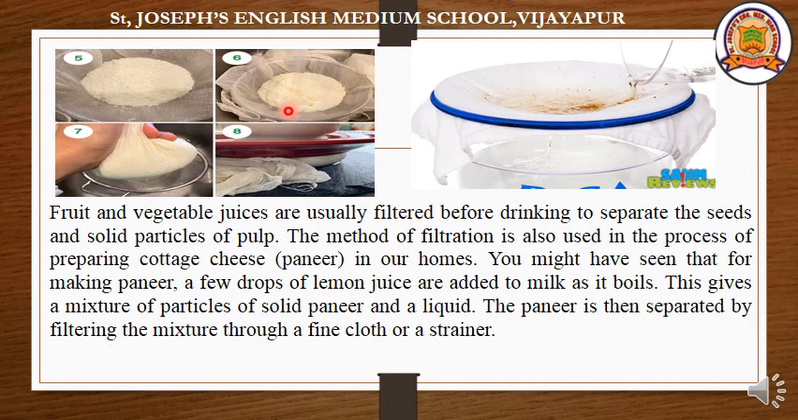So filtration is used not only to purify water, but also to separate the seeds and pulp of fruits when preparing juice, right? While preparing juice, while purifying water, while preparing paneer, the filtration method is used.